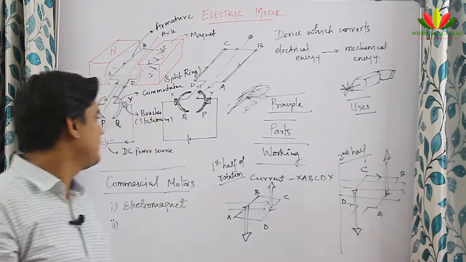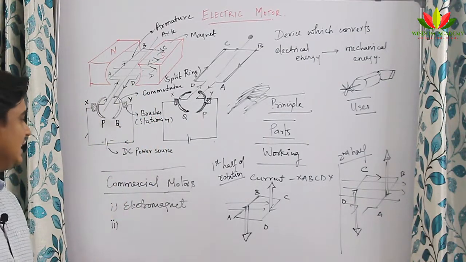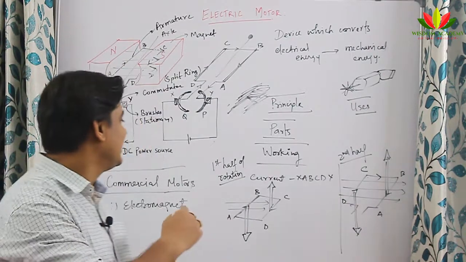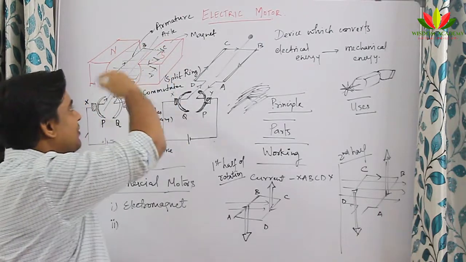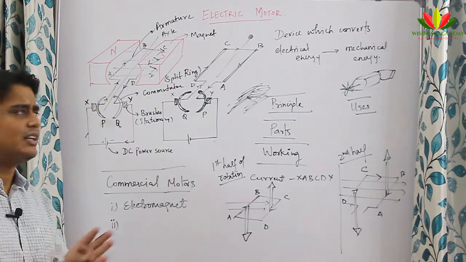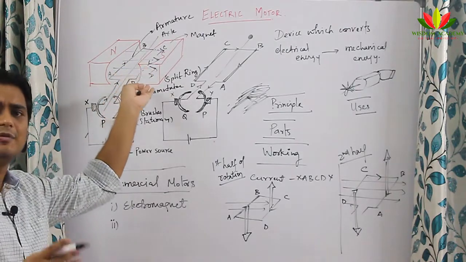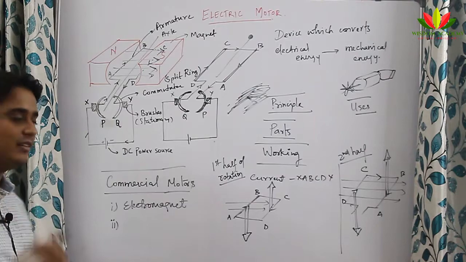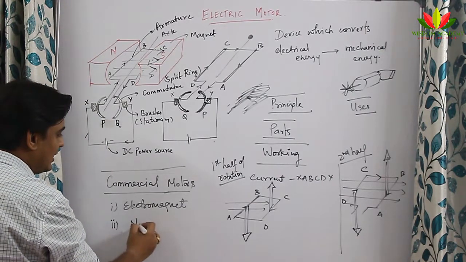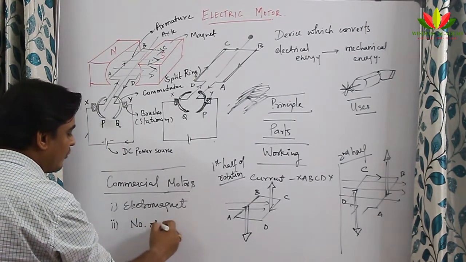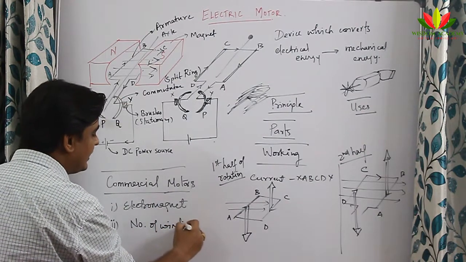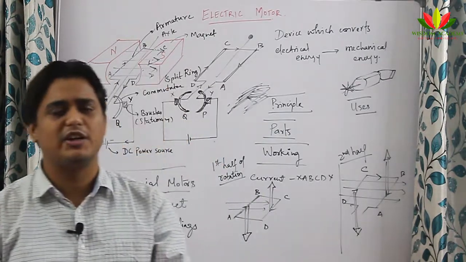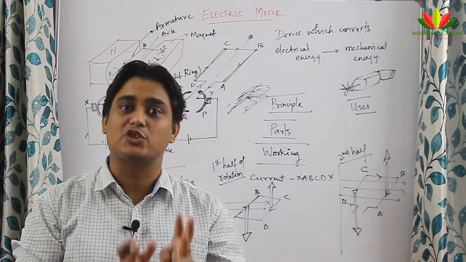The second point of difference between commercial motor and domestic motor is that in a commercial motor the number of windings will be more. When I say windings, it is the number of turns the armature is having. Even in a domestic motor, though I have taken only one turn here, there will be n number of turns. In the case of commercial motors, these turns will be very high in number. So the second difference is that the number of windings will be very high in a commercial motor.